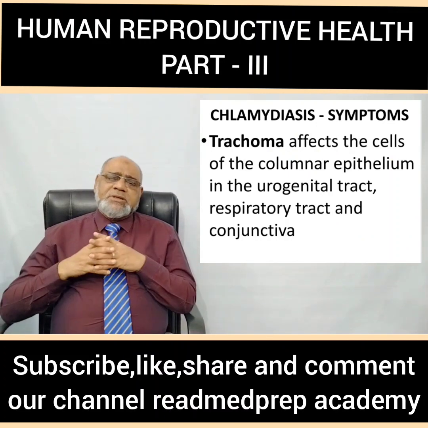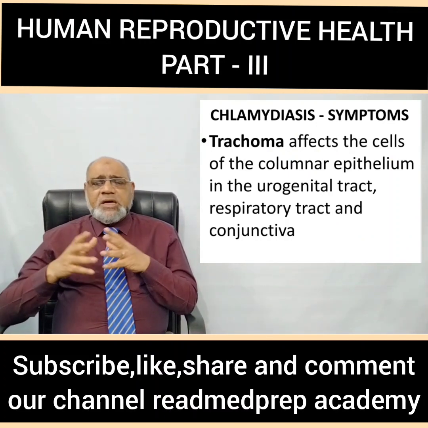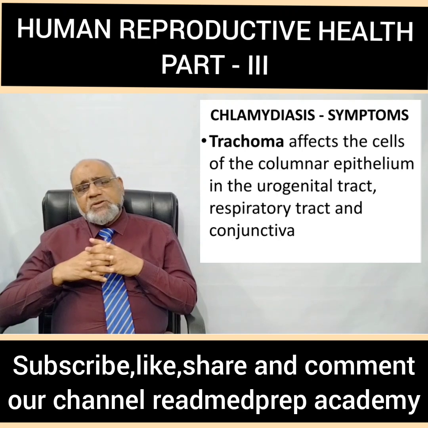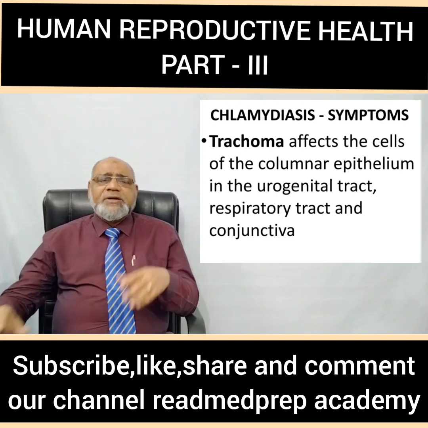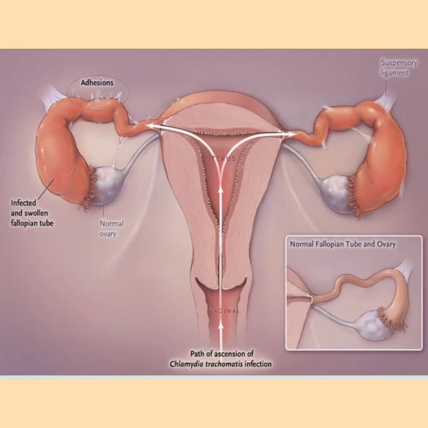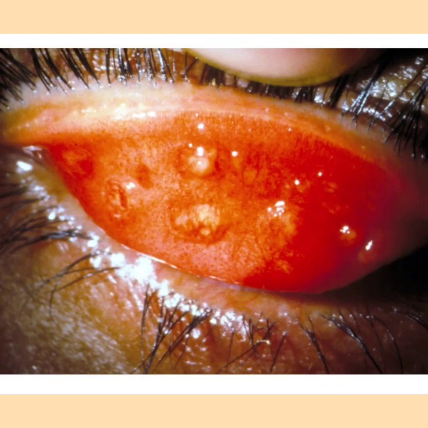So what are the symptoms in chlamydiasis, which is otherwise called trachoma? Trachoma affects the cells of the columnar epithelium in the urogenital tract, the respiratory tract, and the conjunctiva. In females, here you can see the depiction that the infection ascends from the vagina through the cervix into the uterus and into the fallopian tube. It can cause inflammation of the fallopian tube and swelling of the fallopian tubes, and there may be formation of a lot of adhesions between the fallopian tube and the surrounding tissues. Here you can see the conjunctivitis caused by trachoma.